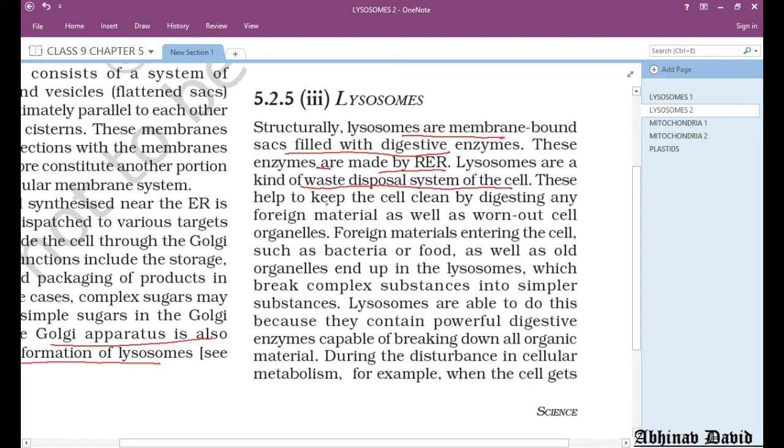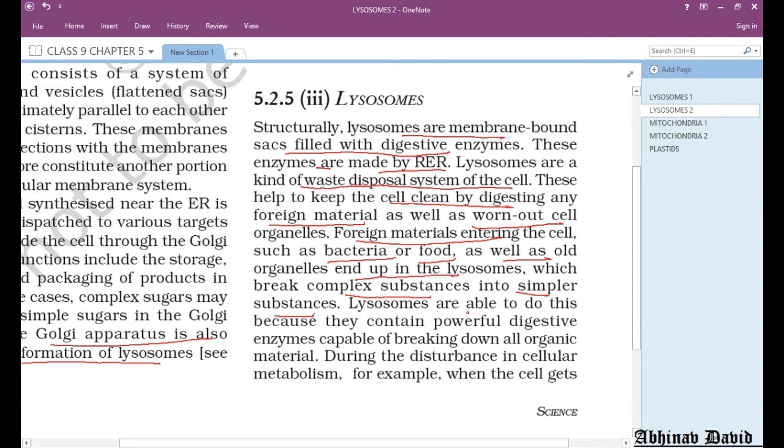These help to keep the cell clean by digesting any foreign material. Anything entering from outside is a foreign material, and it is digested by these enzymes. Worn out cell organelles, worn out means dead cell organelles, are also digested by the lysosomes. Foreign materials entering the cell such as bacteria or food, as well as old organelles, are all digested by the digestive enzymes, which are very powerful hydrolytic enzymes. I already told you what enzymes are: chemicals which break down complex substances into simpler substances.